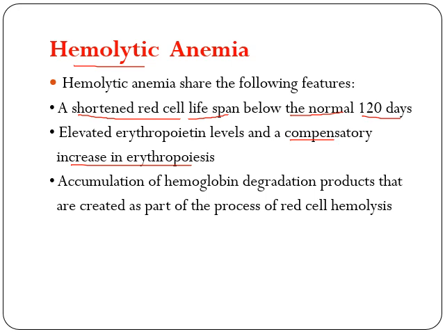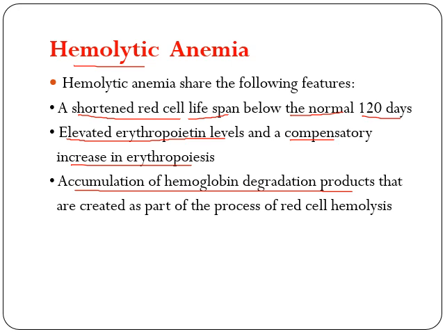And also, in anemia, what will happen? There will be decreased hemoglobin, and as a result, there will be hypoxia. This hypoxia stimulates the synthesis of erythropoietin, so there will be increased erythropoietin level and compensatory increase in erythropoiesis. Finally, there will be accumulation of hemoglobin degradation products, due to increased red cell hemolysis.